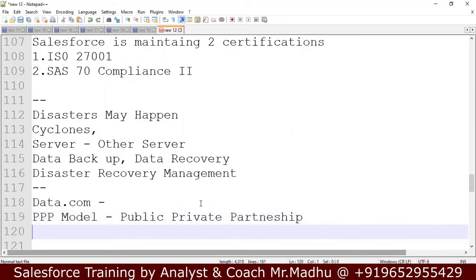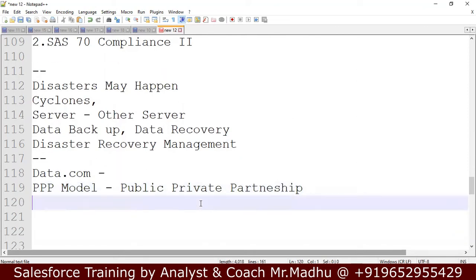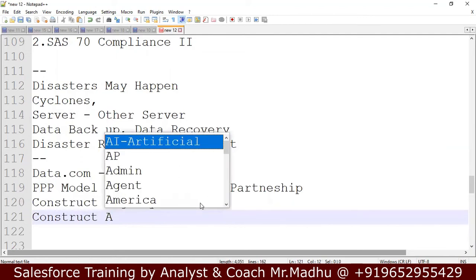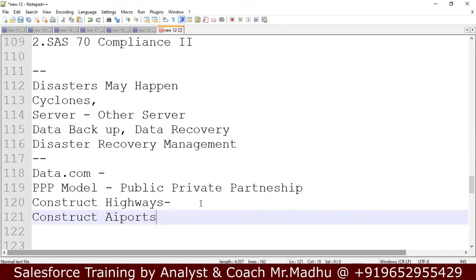In the PPP model, the government asks some private organization to construct highways and one more thing, to construct airports.